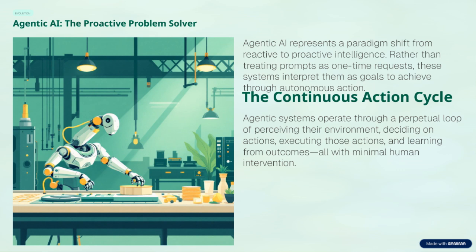They're not just reacting to prompts, they're interpreting them as goals and acting proactively. This shift from reactive to proactive intelligence marks a significant evolution. Instead of treating prompts as one-off requests, agentic AI understands them as objectives to achieve through autonomous, intelligent action. This is the core of the proactive problem-solving capability we're highlighting today.